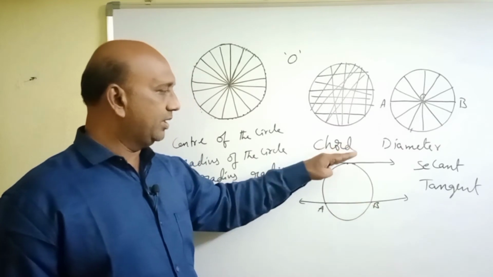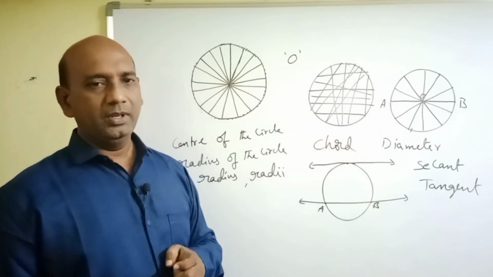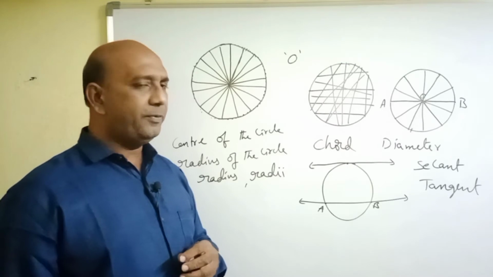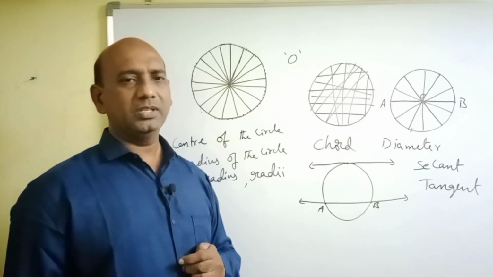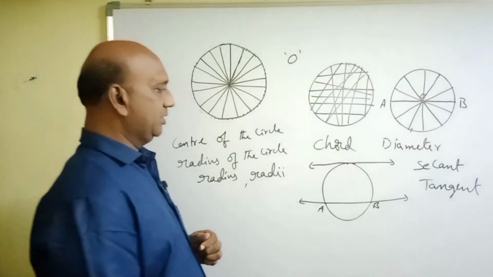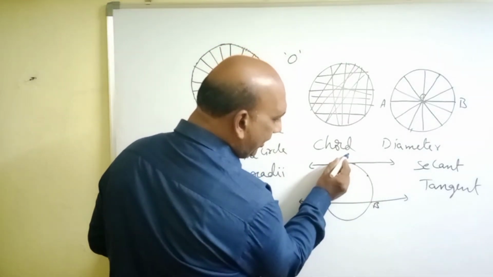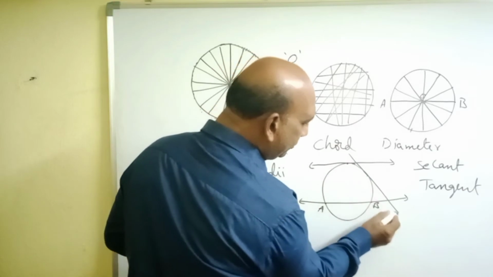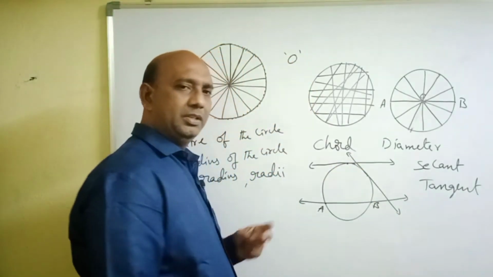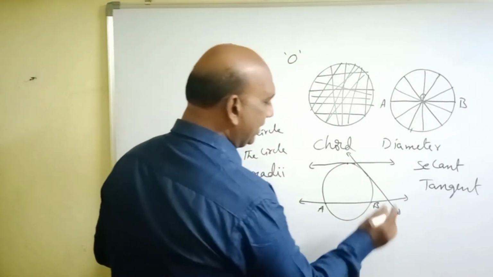This is a secant and this is a tangent. Like this, infinite number of tangents we can draw to a circle. Suppose another point is there, we can draw another line which passes through this point, like this. This is also a tangent.